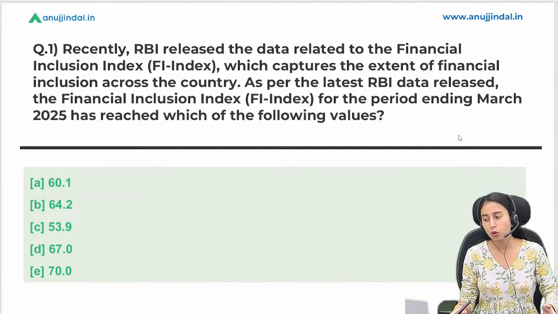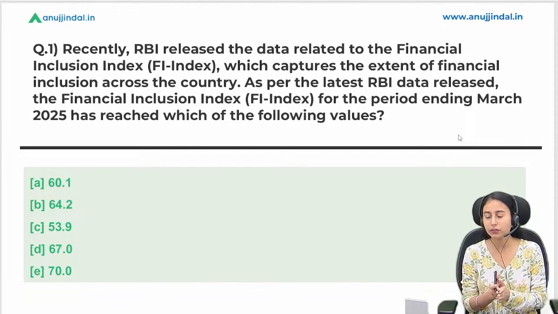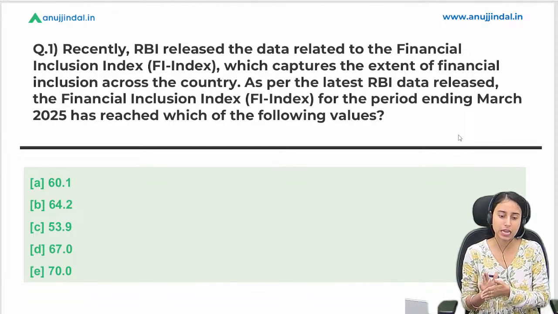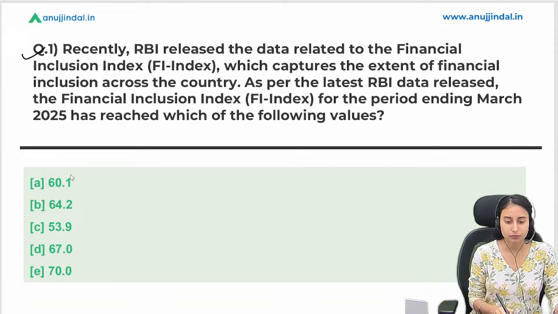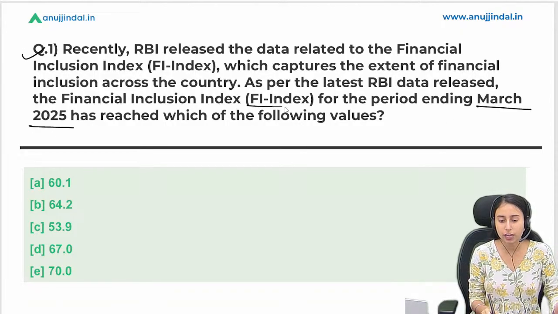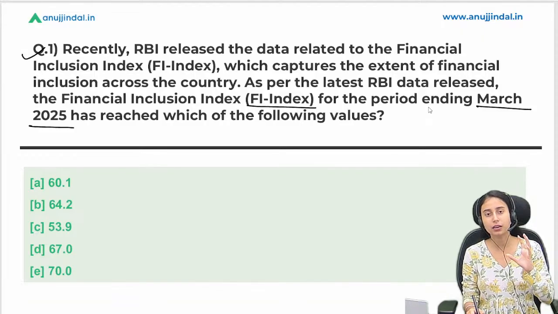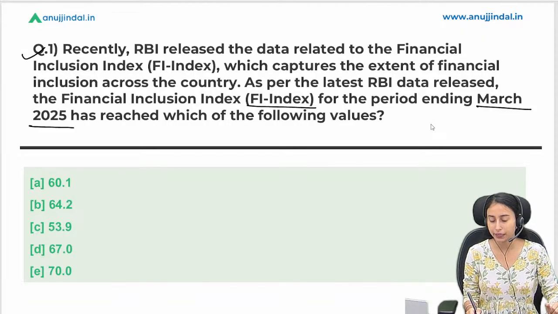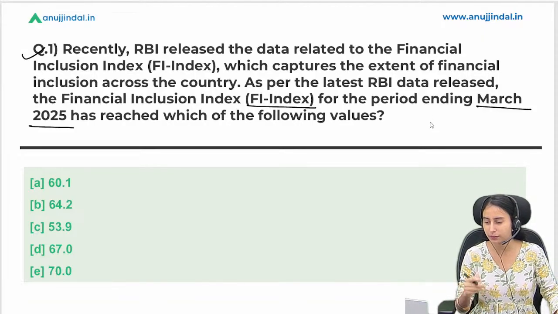Okay, so I hope you have read it well. Let's just begin with the question answer session. Let's see if you remember it well or not. So basically, this asks for your score of the March 2025 financial inclusion index, right? So what do you think? What is the right answer?